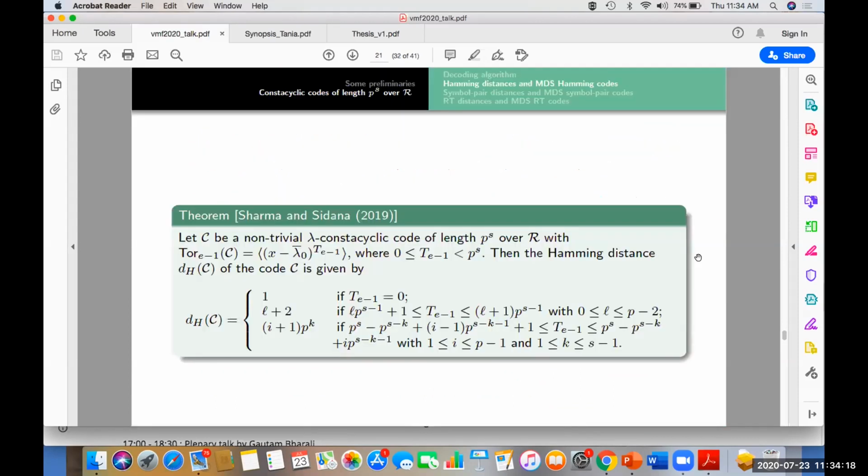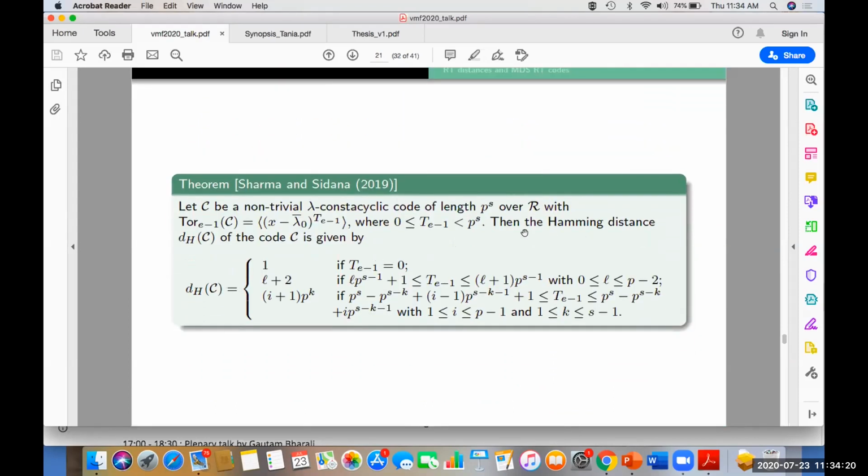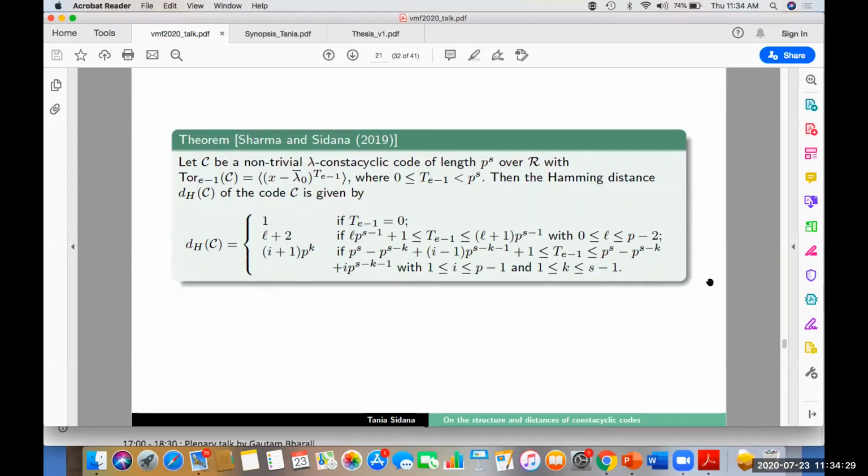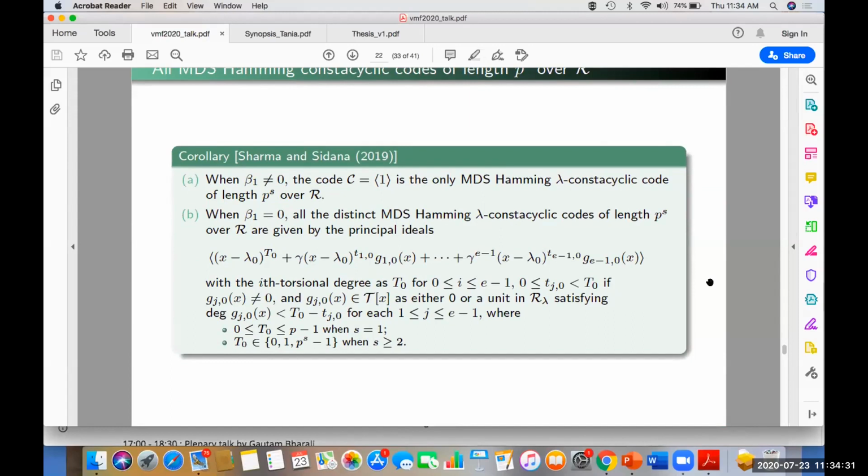Now, using the algebraic structures, we have determined Hamming distances of all lambda constacyclic codes, and this result gives the Hamming distances. Now, using Hamming distances and unique generating sets, we are able to identify all MDS Hamming codes in this class of codes, and this result says that when beta 1 is non-zero, there does not exist any non-trivial MDS Hamming code. And in the case when beta 1 is 0, all MDS Hamming codes are given by this, and they are all principal generators.